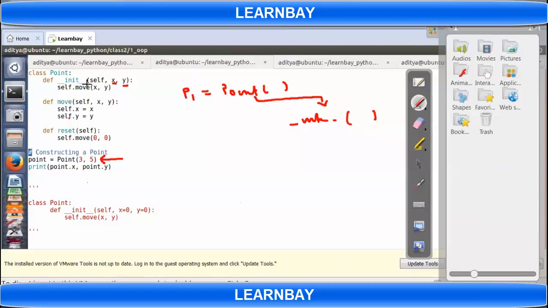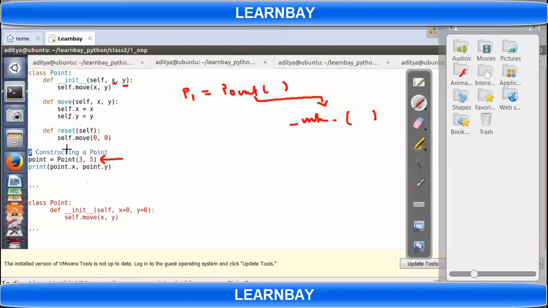So what will be the value of self? Init is not a constructor, but it's an initialization function. When you want to do something just after the object got created, you have to use the init function, because this function will get called just after this point got created, and it will be called by the constructor.